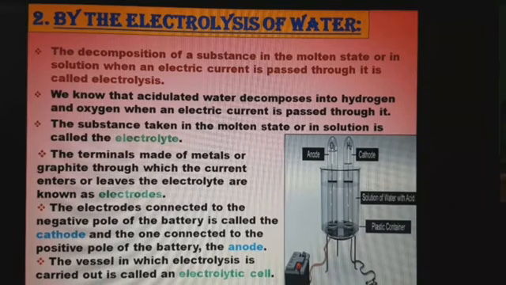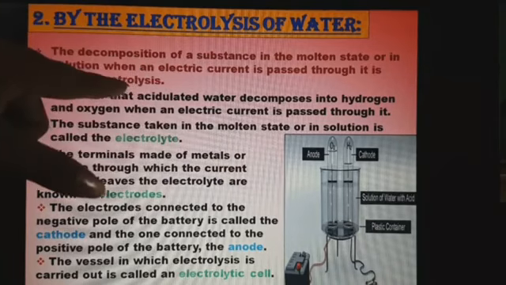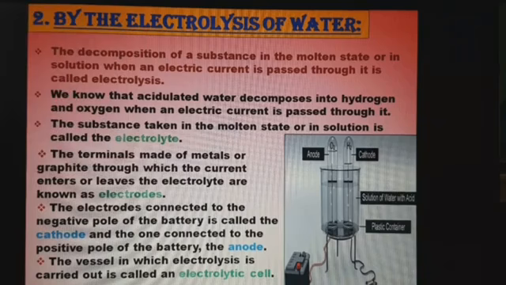So this is the decomposition of a substance in the molten state, that is, in the liquid state, or in the solution. When you dissolve anything in a solvent, that is what? Solution. So in such a substance, when decomposition occurs through electric current, it is known as what? Electrolysis.